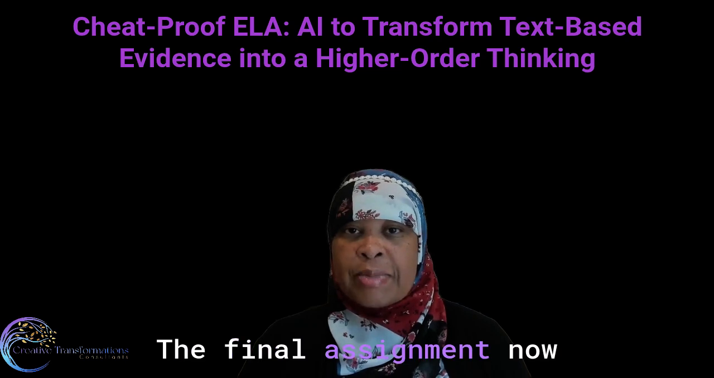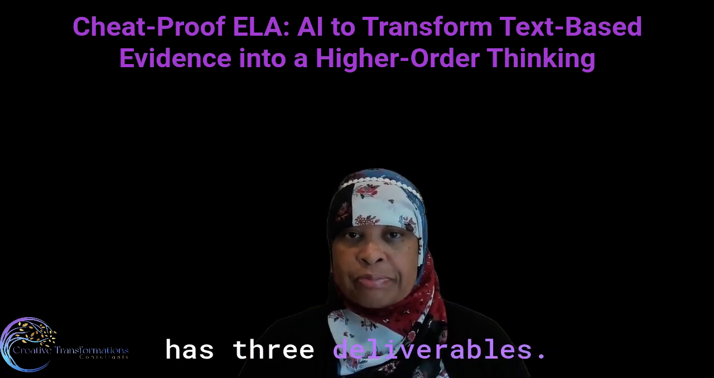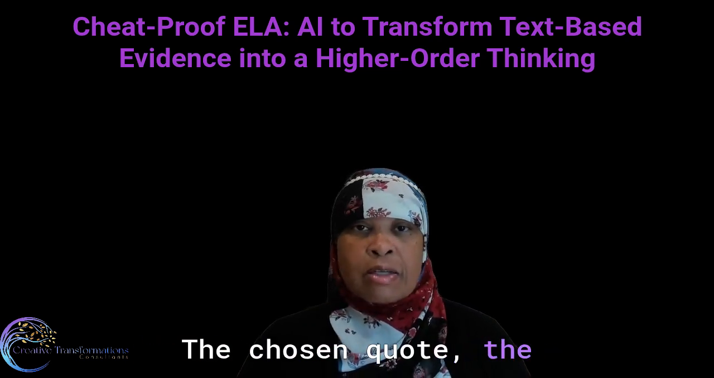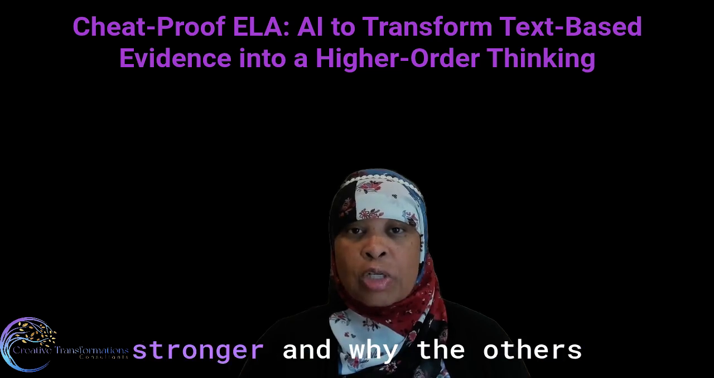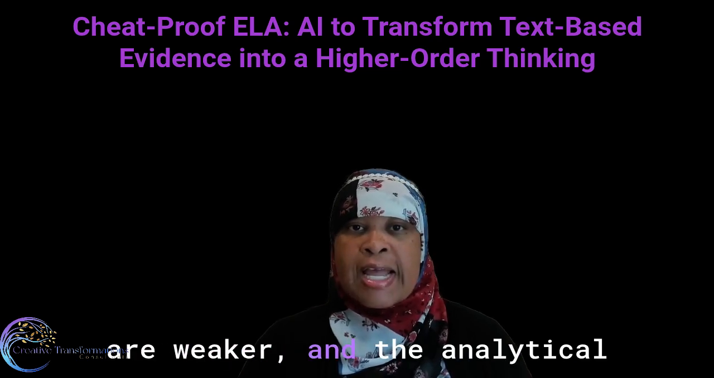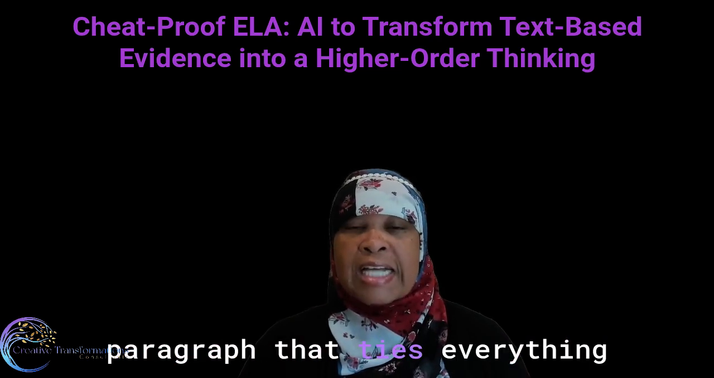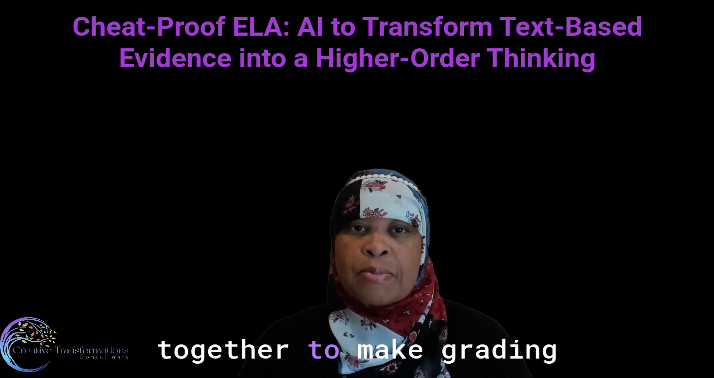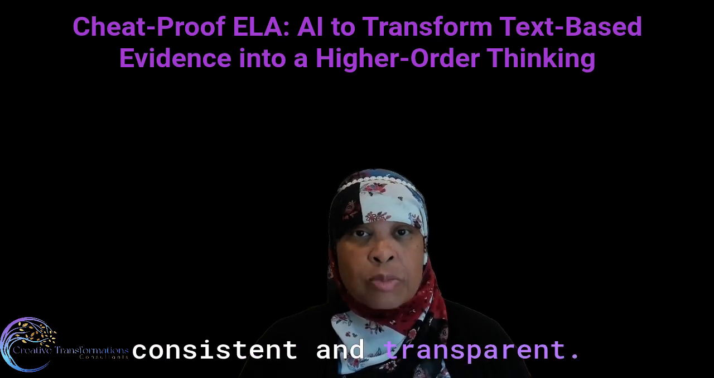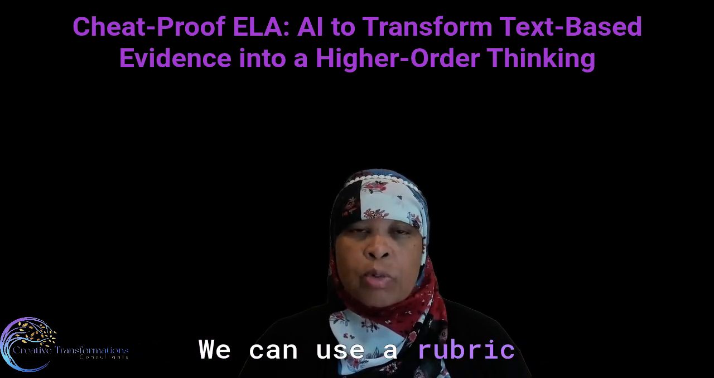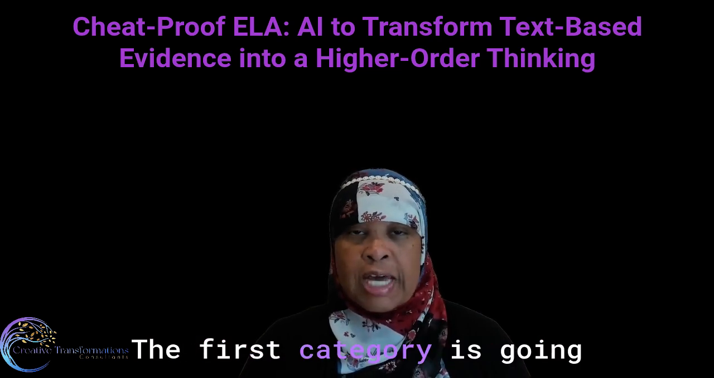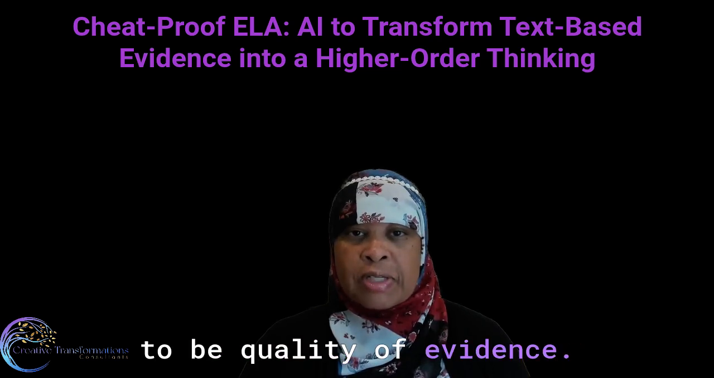The final assignment now has 3 deliverables: the chosen quote, the justification for why it is stronger and why the others are weaker, and the analytical paragraph that ties everything together. To make grading consistent and transparent, we can use a rubric with 4 categories. The first category is going to be quality of evidence.